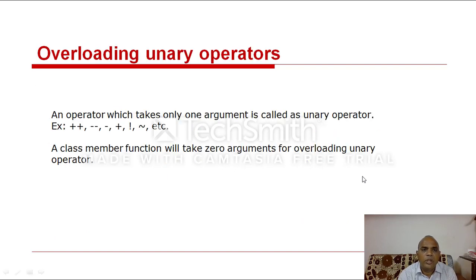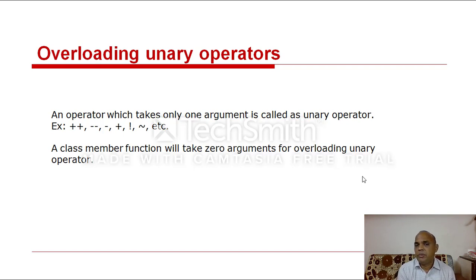Then overloading unary operators. We know the types of operators. Here binary arithmetic operators, addition, subtraction like plus, minus, asterisk, slash, percent, etc. Why are these all called binary operators? If we want to apply the addition operator, we should use two operands. For the subtraction operator, we should maintain two operands. For the asterisk operator, we should maintain two operands.